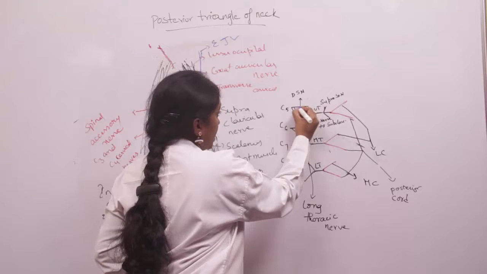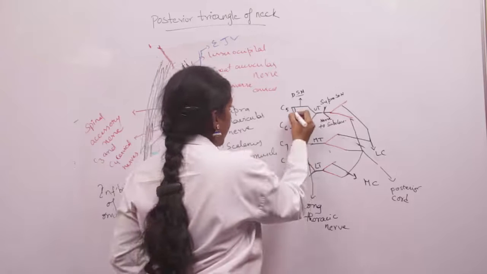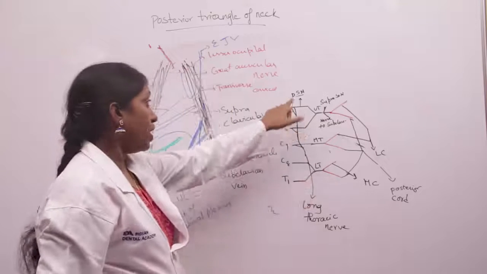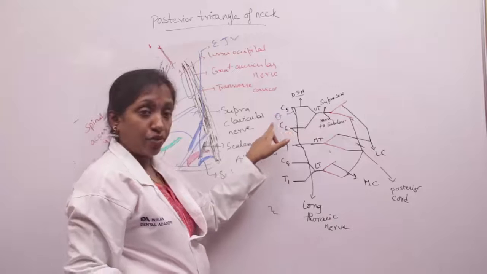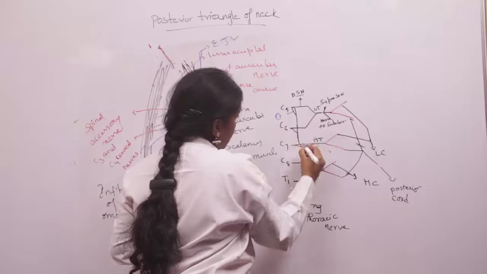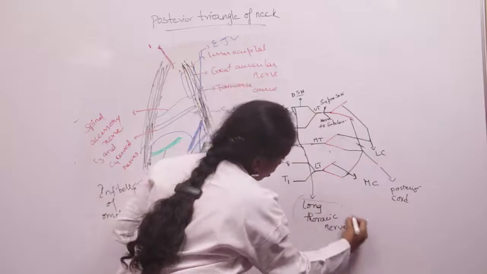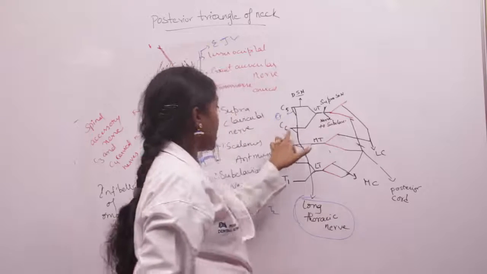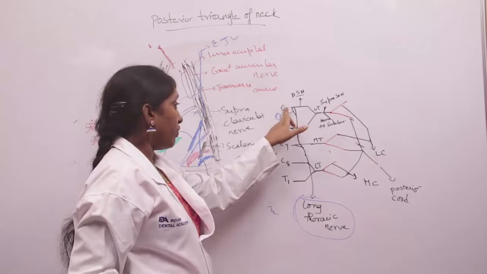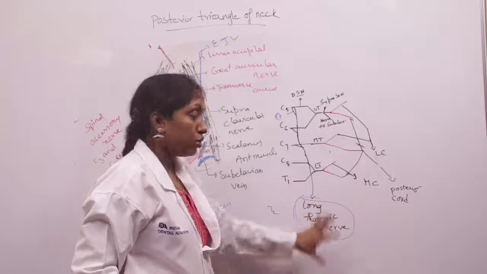From the C5 root, the dorsal scapular nerve arises, and a branch to the phrenic nerve also arises from the C5 root. The C5, C6, and C7 roots unite to form the long thoracic nerve. So a small trick: the C5, C6, and C7 roots unite to form the long thoracic nerve.